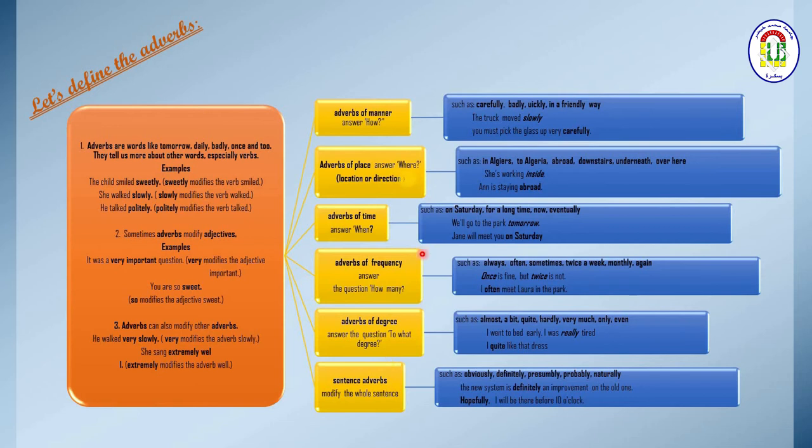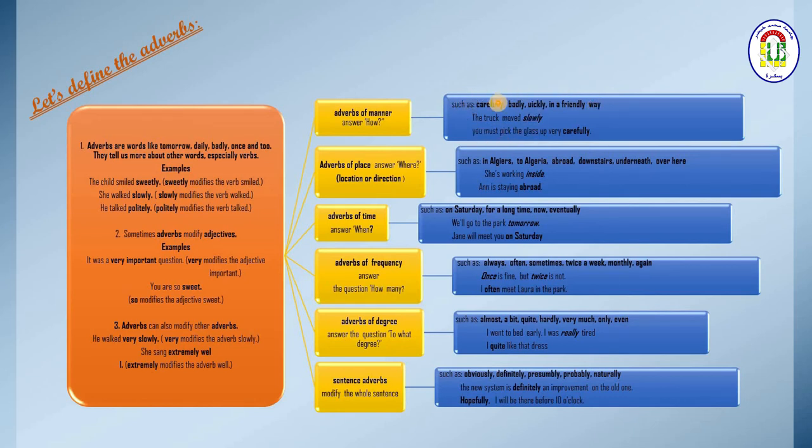Let's start now with the first part, which is adverbs of manner. Adverbs of manner are like carefully, badly, quickly, in a friendly way. And by the way, we can even have adverb phrases, like here, in a friendly way. It's a group of words that normally modify the verb or something else.